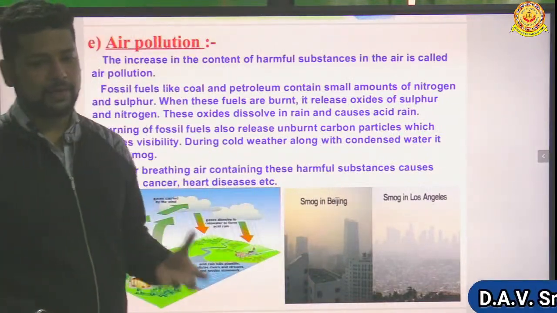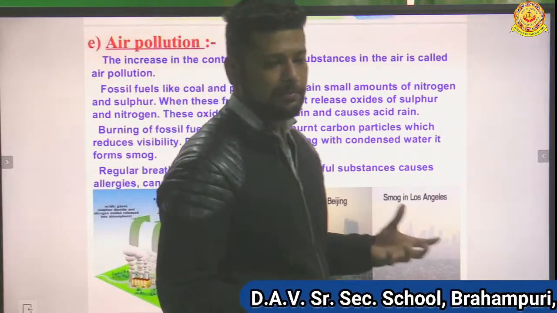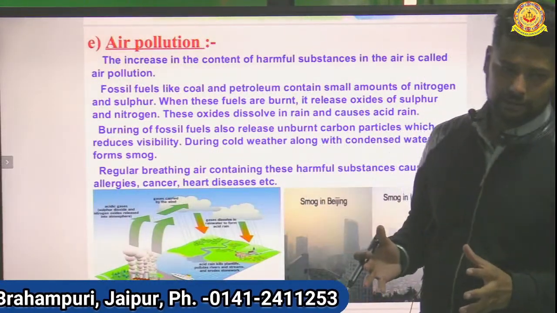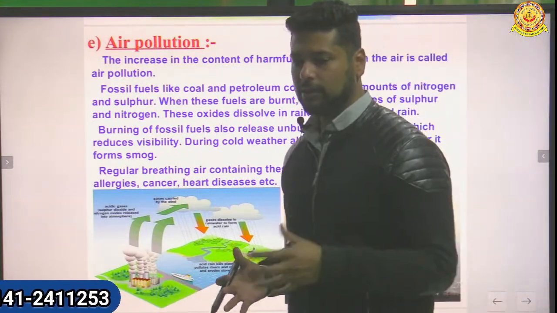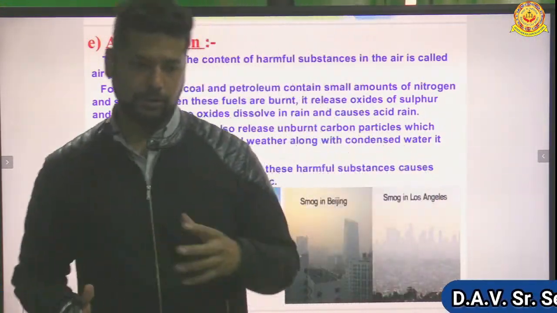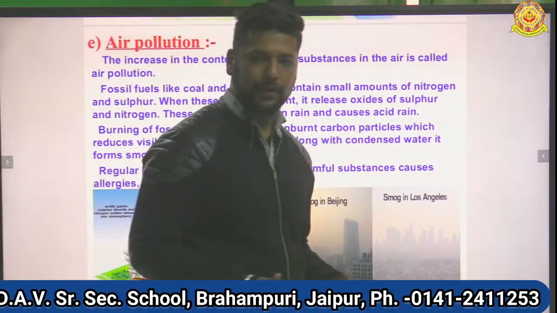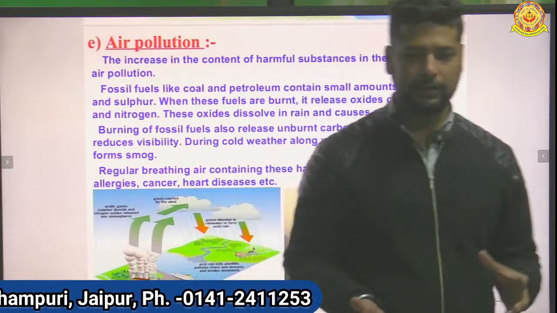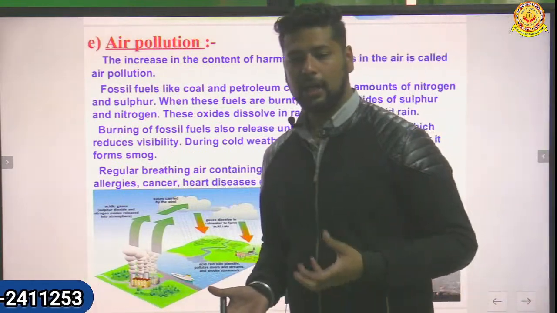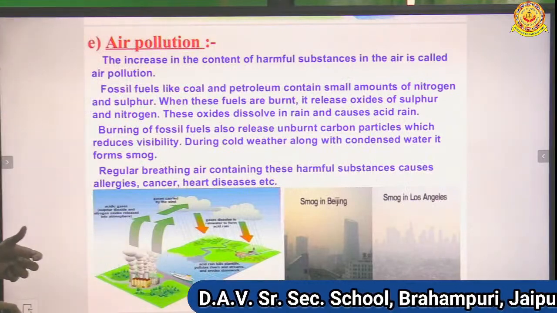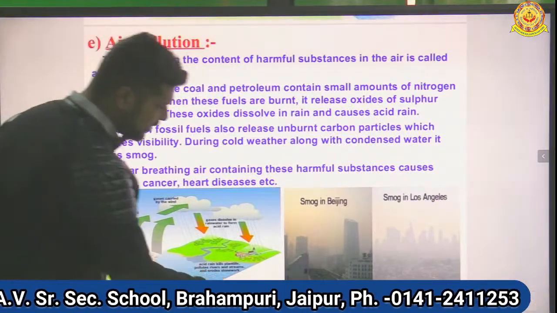For example, the Taj Mahal is getting corroded day by day. Earlier it used to be white, but now we can see the Taj Mahal has turned yellow because of this acid rain. All the industries present in Agra produce sulfur dioxide pollutants, and when these pollutants get mixed with the rain, they form acid rain. So this is the whole concept of acid rain. You can see here, this is the acid rain.